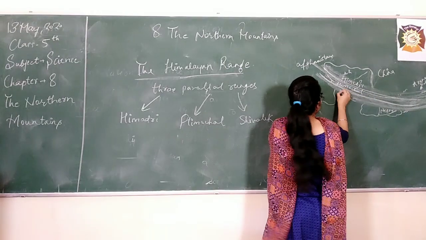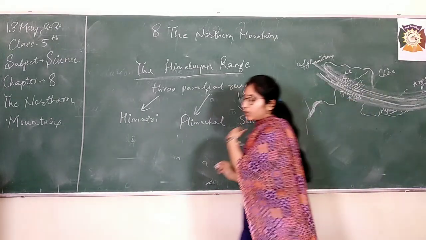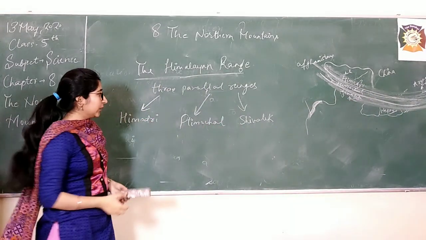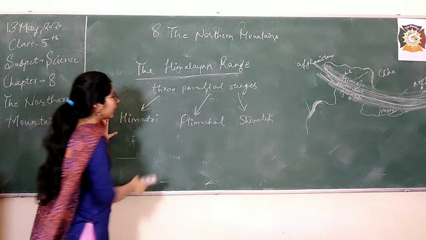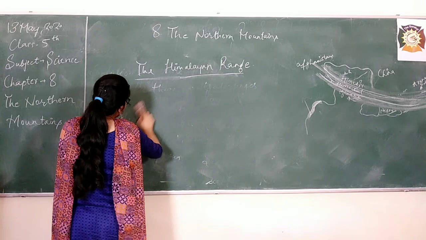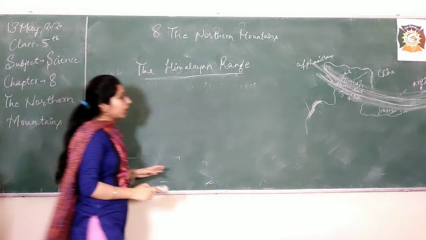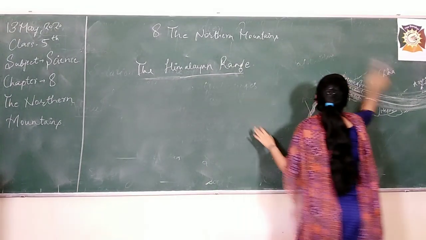And the third, last one is the Shivalik range. Now we are going to study these ranges in detail. First of all, we will start with Himadri, and we will study some special features of these ranges. Okay, I am just dropping it for now.